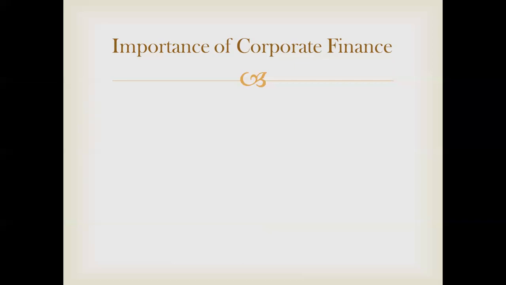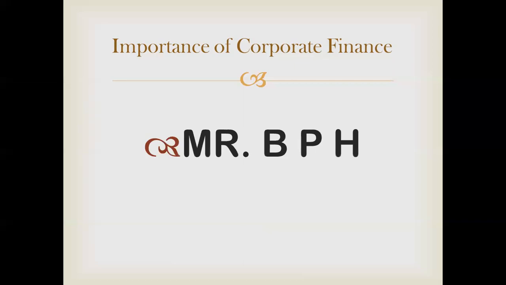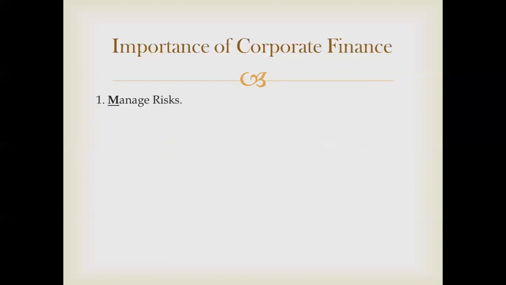So as we go with the first important answer, a brief answer of the syllabus, I've made the smart code here. You must have seen Mr. BPH. This is your smart code, MRBPH. In this, P comes thrice, that is 3 times, and H is coming 4 times. So this is the smart code which you can remember to study the answer. What is the importance of corporate finance? So moving with the first point, M, managing the risk.